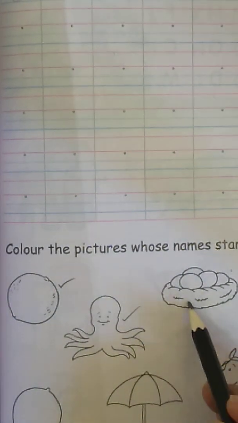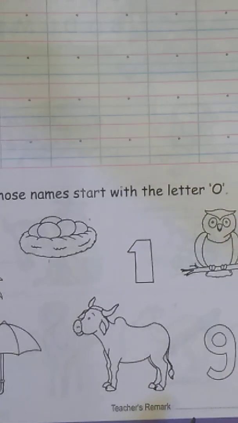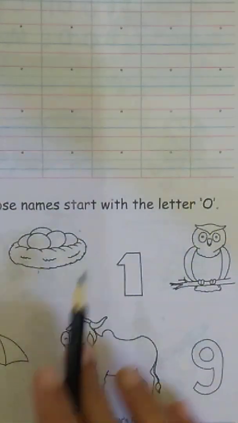What do you see here? Yes, it's an octopus. Octopus starts with the letter O. Yes. So you will color even octopus. Color the orange, color the octopus, and then move towards the next picture. What is this? It's a nest filled with eggs. So children, does egg start with the letter O? No. So you will not color this.